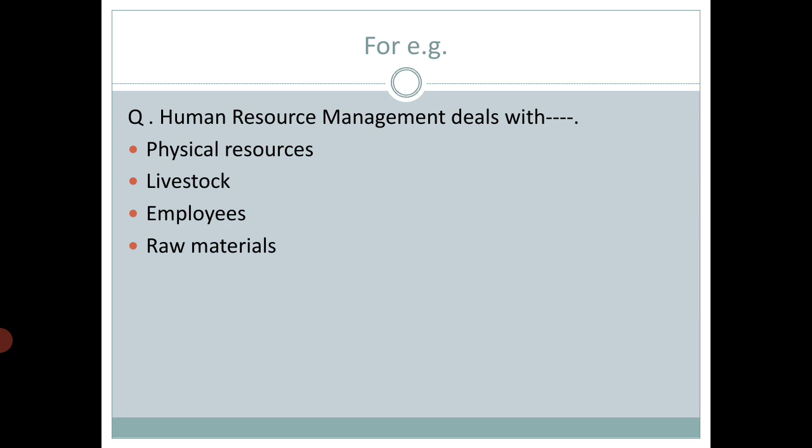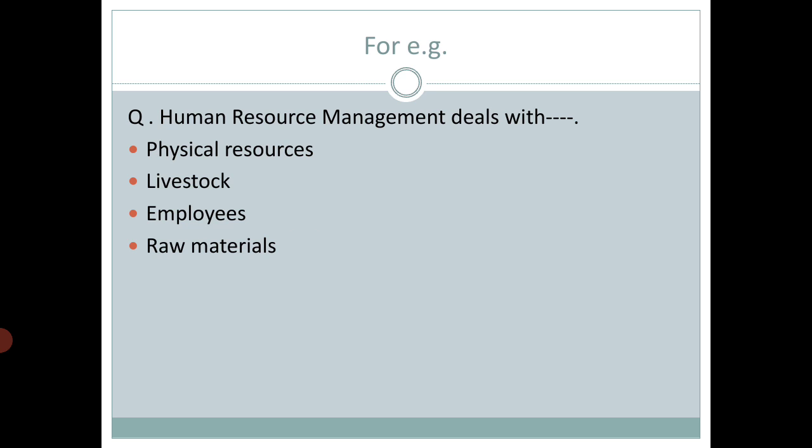But what is the question? The question itself is: human resource management deals with. On what thing does human resource management focus? Which option is correct? The third option is correct, because human resource management does focus on employees. Employees means human resources of your organization. So in this way you should be thinking, so that surely you can successfully crack the MCQ examination.